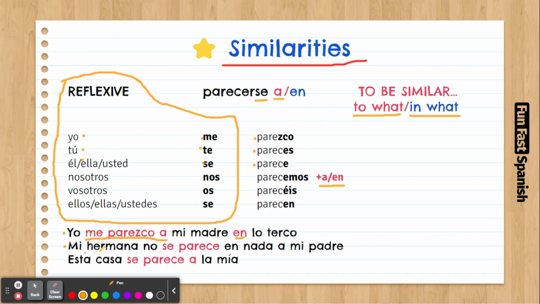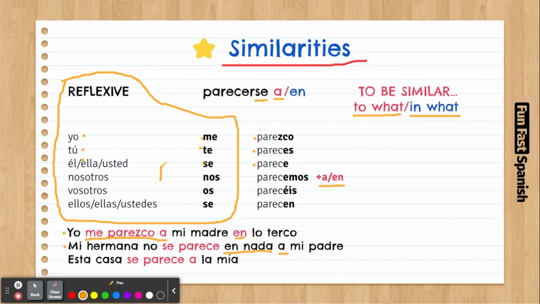Mi hermana no se parece en nada a mi padre. My sister is not similar at all, in nothing, to my father.